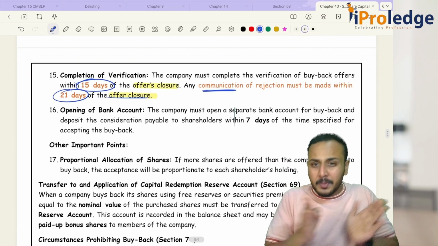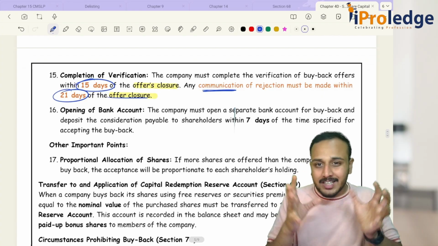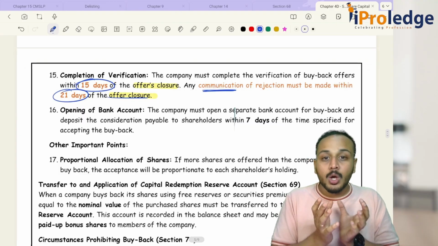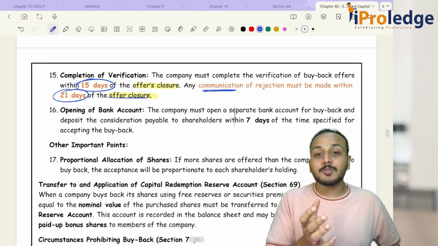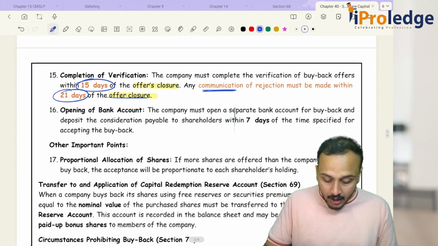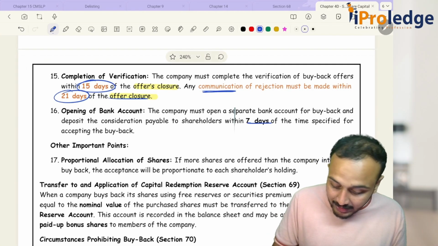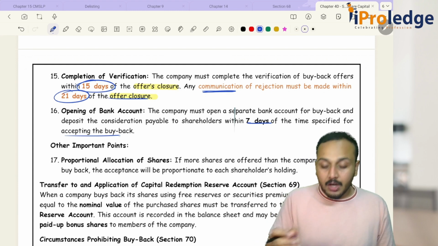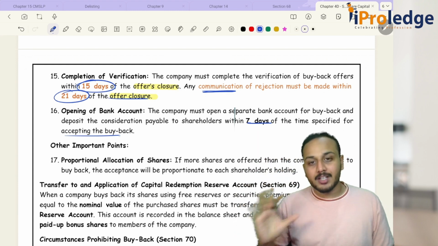Then I have to open a separate bank account. It's more or less like an escrow account. What is an escrow account? Where you open an account for a specific purpose. That is your escrow account within 7 days of the time specified for accepting the buyback. Okay. Now I have to deposit all this money in an escrow account.